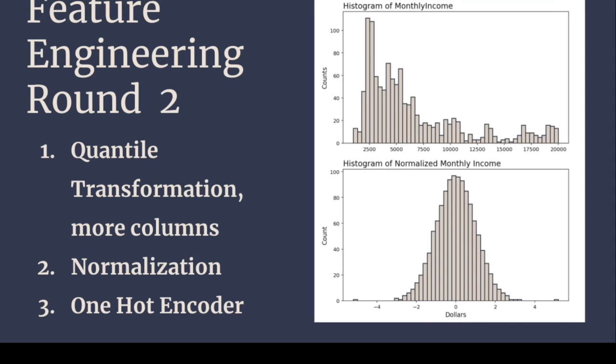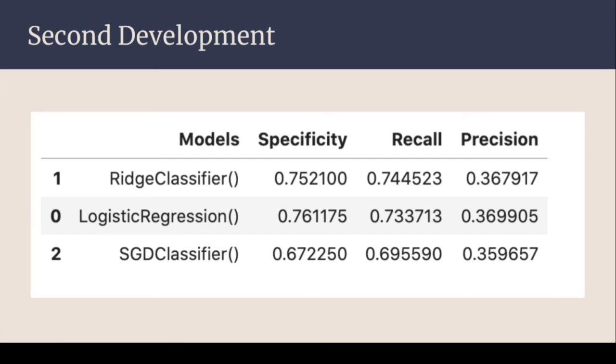So I apply this transformation technique to all my numeric columns, again doing a standard Z normalization and a one-hot encoding on the rest of my variables, and I came up with these results, which were still higher than the first round of feature engineering, but underperforming with respect to the baseline models. What this tells us, which is really interesting, is that while more feature engineering could have been performed, the raw data seems to give the best performance out of all the different feature engineering techniques that we tried. And the biggest increase in performance was adjusting the class weight balance.